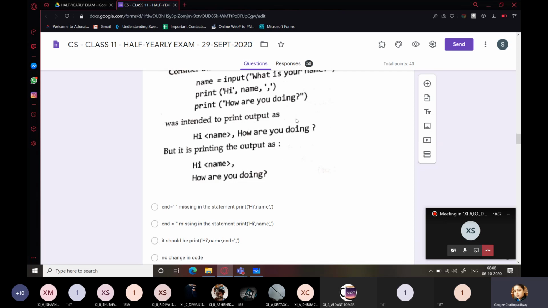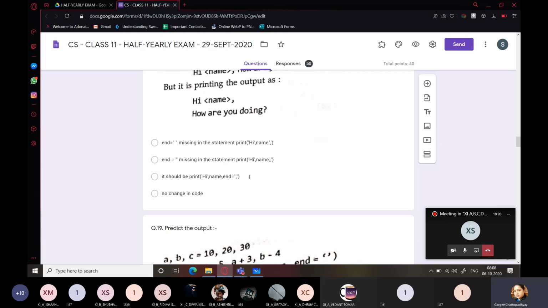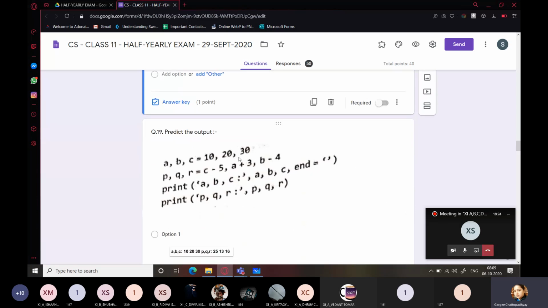Clearly you can see that the expected output was Hi, whatever name, after that a comma was required, and after that the message. So that is the reason the third option is going to be the correct one.